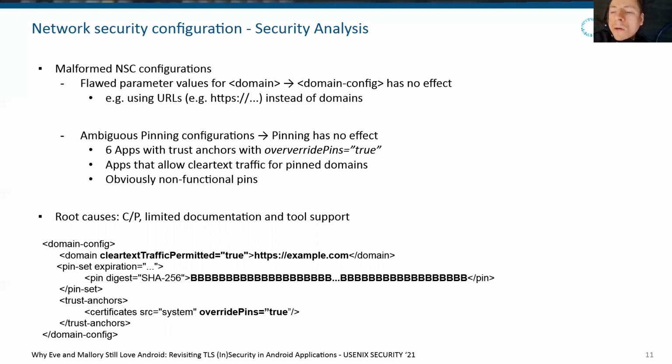This is also true for so-called ambiguous pinning configuration, where pinning is specified in a network security configuration, but has no effect at runtime because of other settings being around. Root causes for these can be attributed to copy and pasting of code samples, as well as limited documentation and limited tool support that does not inform developers that the NSC files are actually not valid.